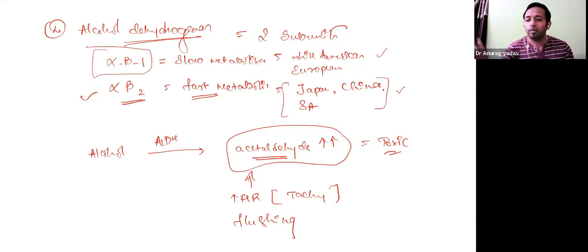Alcohol is metabolized very slow there, whereas the alpha beta 2, that is ADH2, is seen in our countries. That is the fast metabolizer, because of which the concentration of acetaldehyde elevates, and it will cause signs and symptoms which are very toxic to the body. So that is about the isoenzymes. So we conclude the topic of isoenzymes.